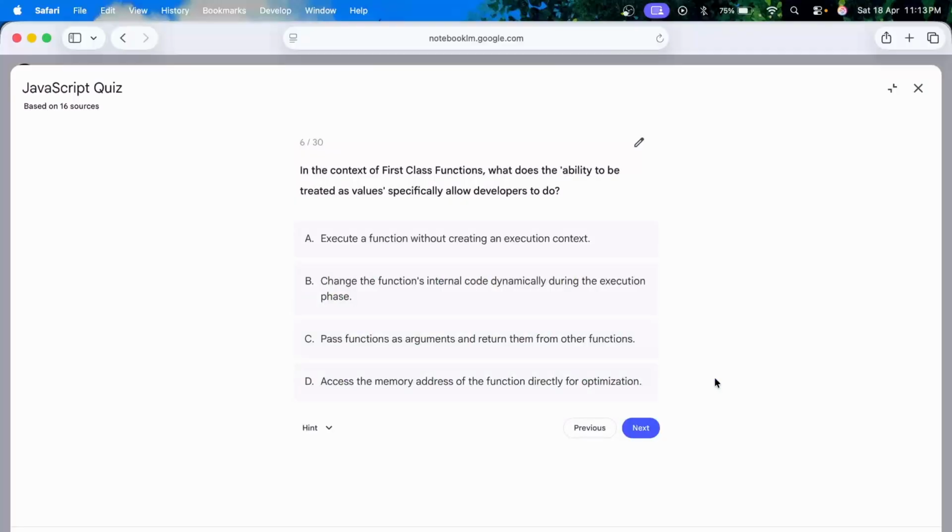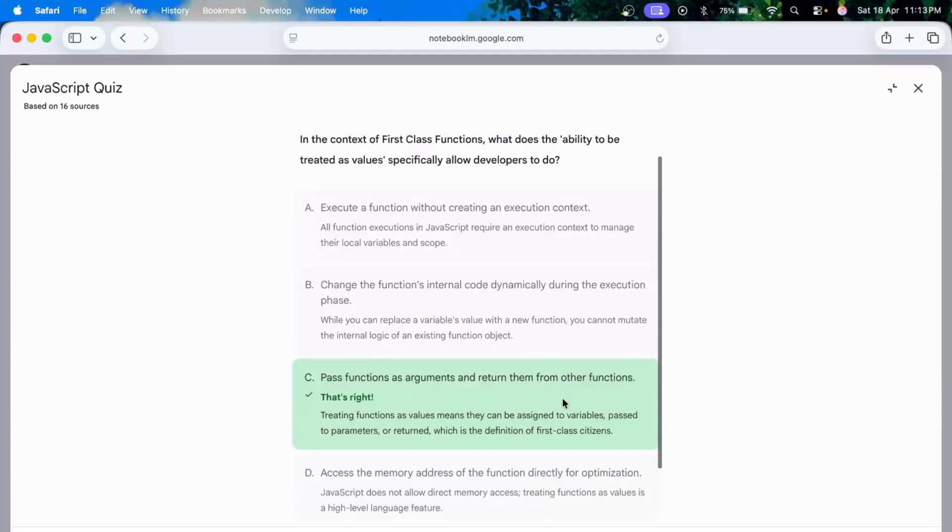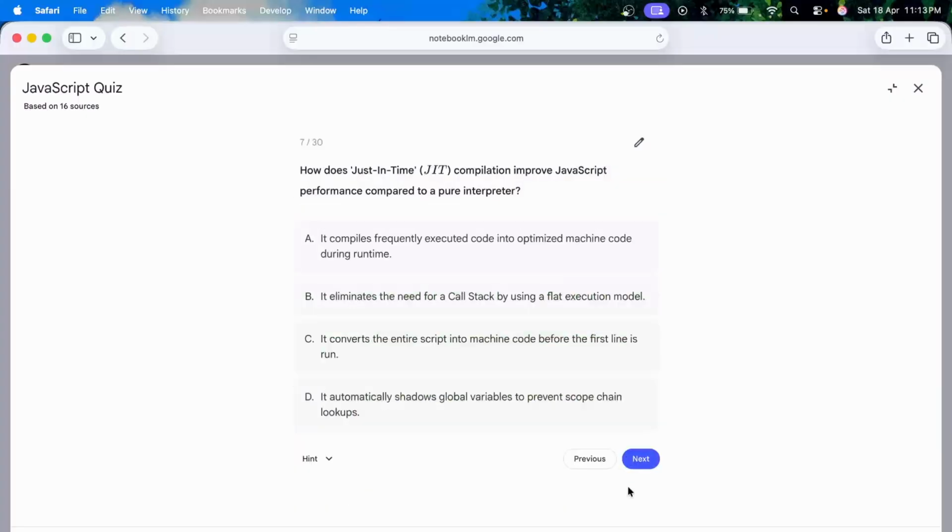In the context of first-class functions, what does the ability to be treated as values specifically allow developers to do? Okay, so first-class functions or first-class citizens basically means that the functions can be passed as arguments or can be returned via another function as values. So this would be the correct answer.